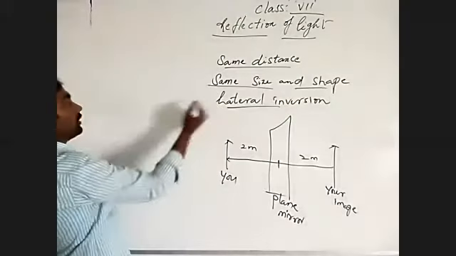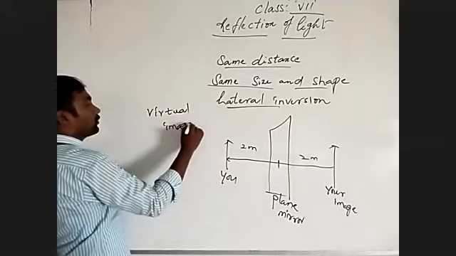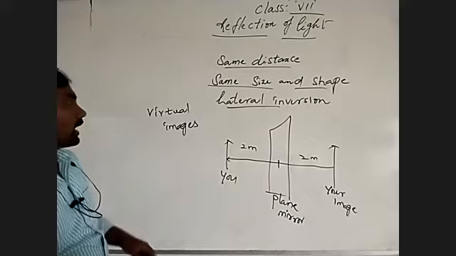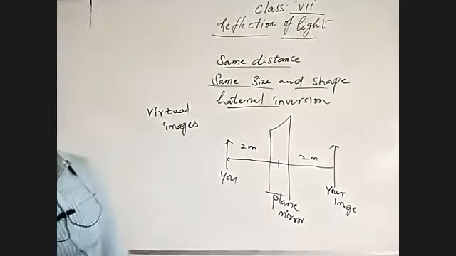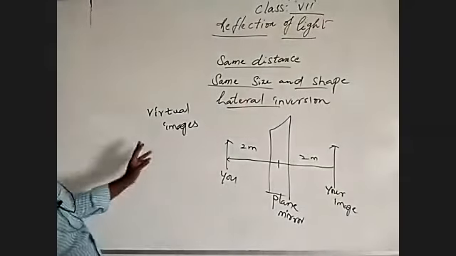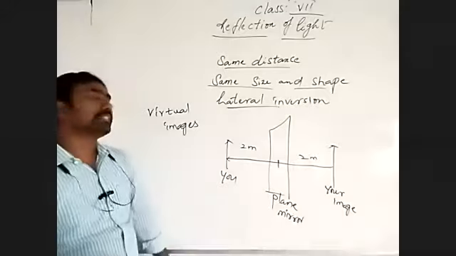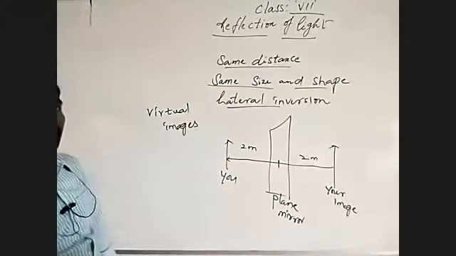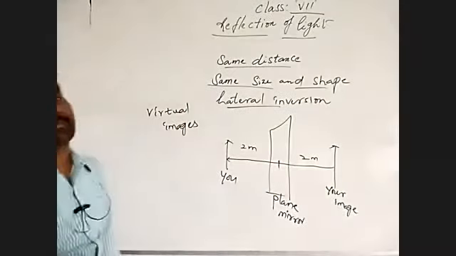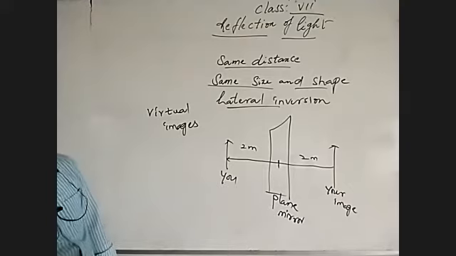Plane mirrors always give virtual images. Virtual images means the image which does not form on a screen. Which image does form on a screen? An image that forms on a screen is a real image. A virtual image is not formed on a screen; it is inside, beyond the mirror. Beyond means inside or backside, we cannot catch it on a screen. So those are virtual images.